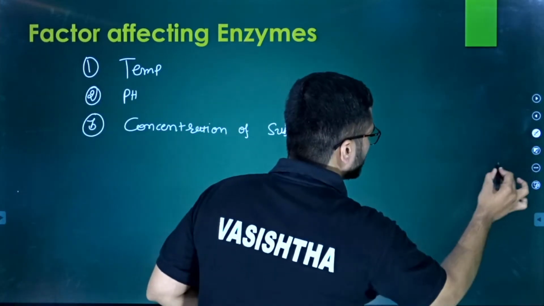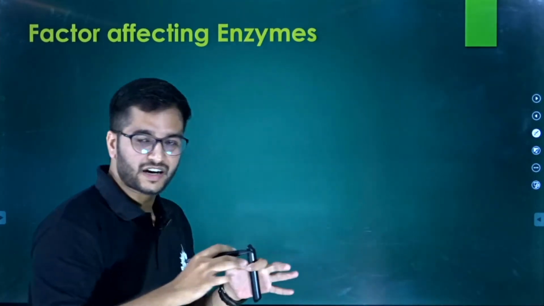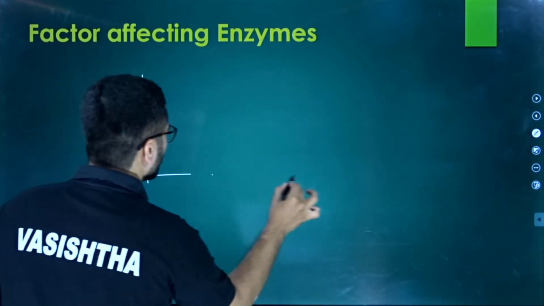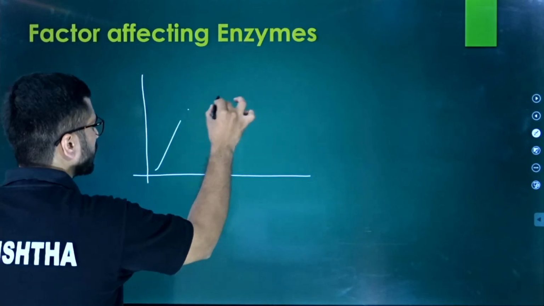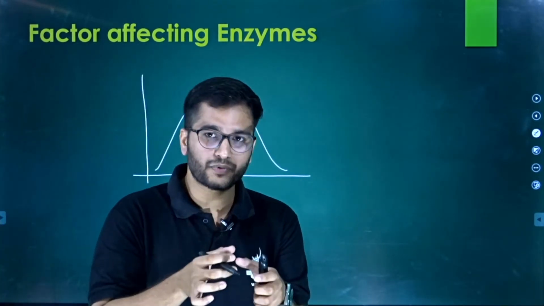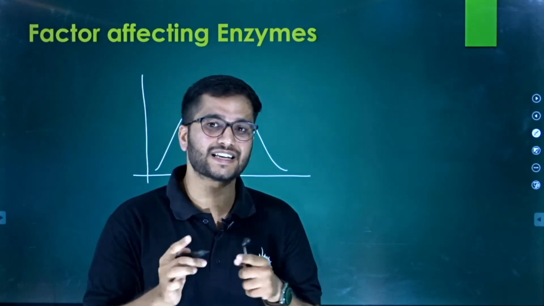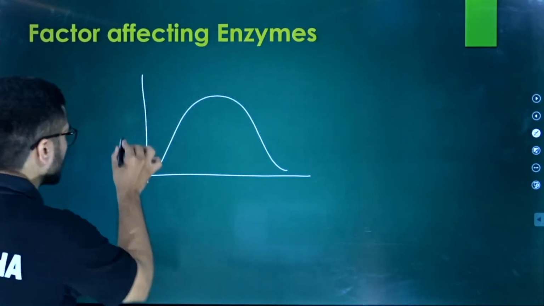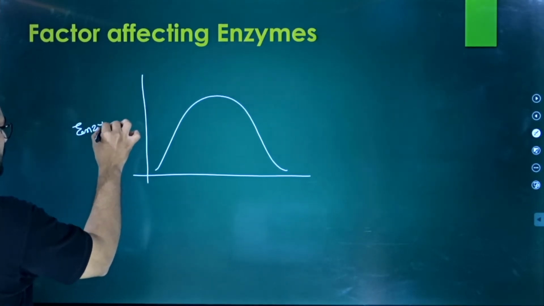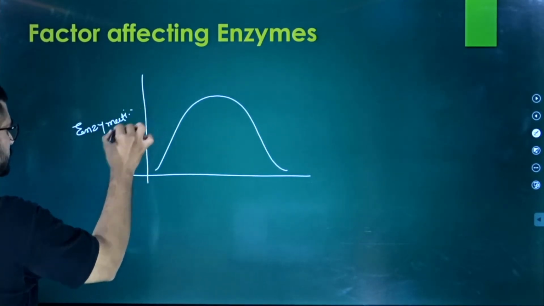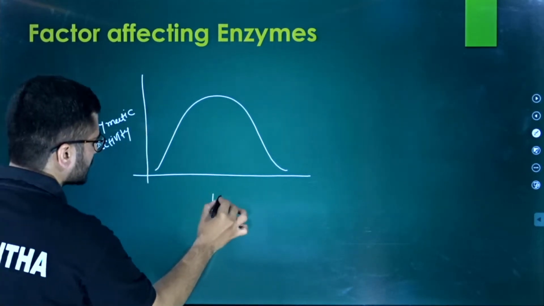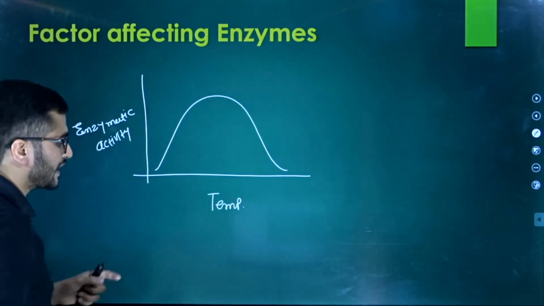So how does temperature affect it? Temperature affects it in this manner. It is actually right for both the temperature and pH. Okay, so here we put the enzymatic activity, and maybe here is the temperature. The graph is like this.